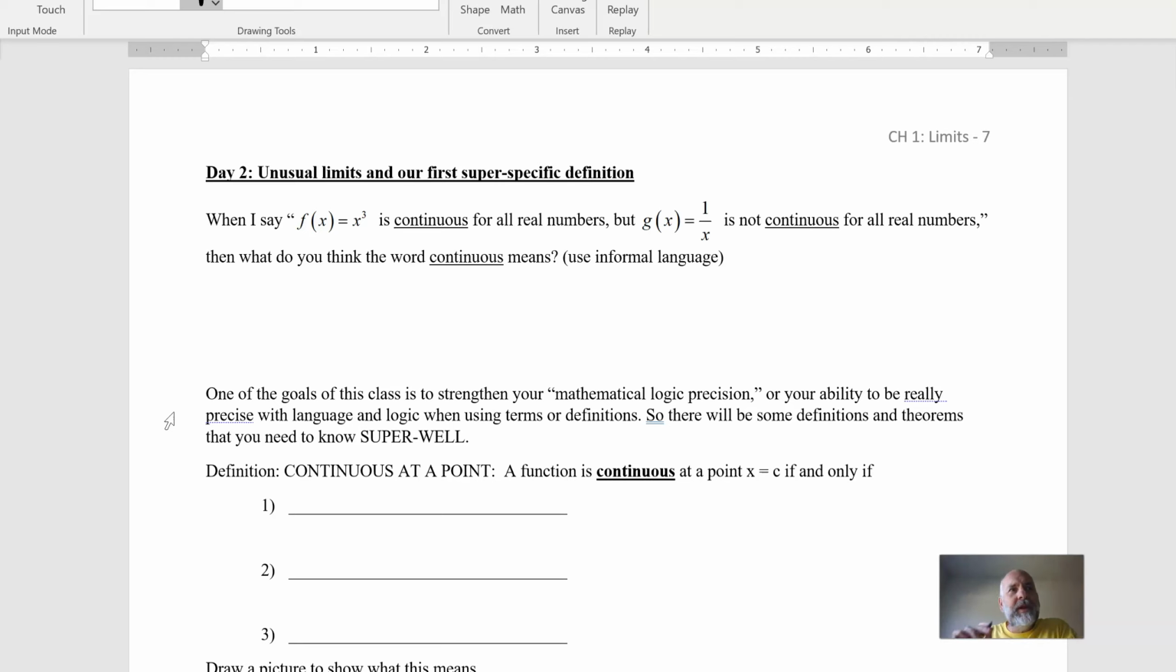There's going to be times when you need to know a definition for some part of calculus very, very specifically, and this will be one of those times. So it's kind of theoretical on this. There'll be a little bit of practical, but it'll be mostly theoretical stuff. So first question, here we go.